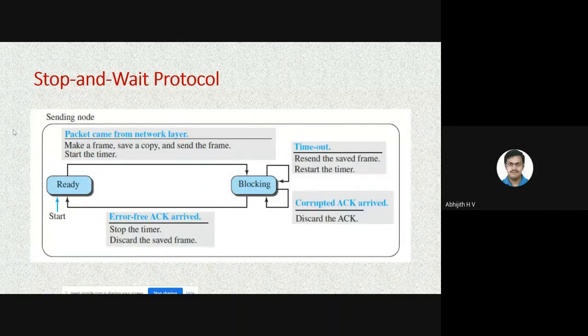Now let us understand in detail through this diagram. The sender is ready. When a packet comes from the network layer, it will make a frame by adding CRC and everything. Then save a copy of the frame in its buffer. Then send the frame and immediately start the timer. Make a frame, save a copy, send the frame and start the timer. Enter into a blocking state.